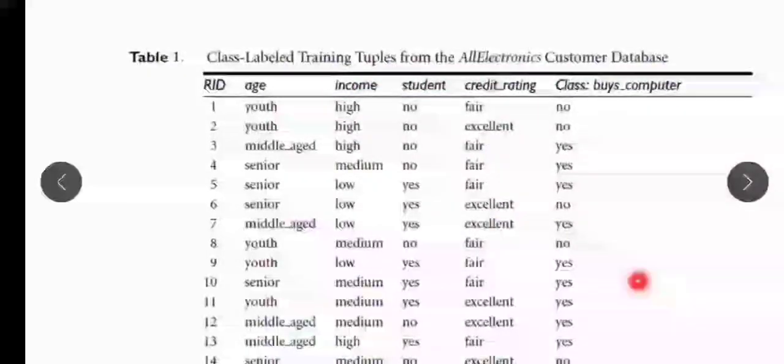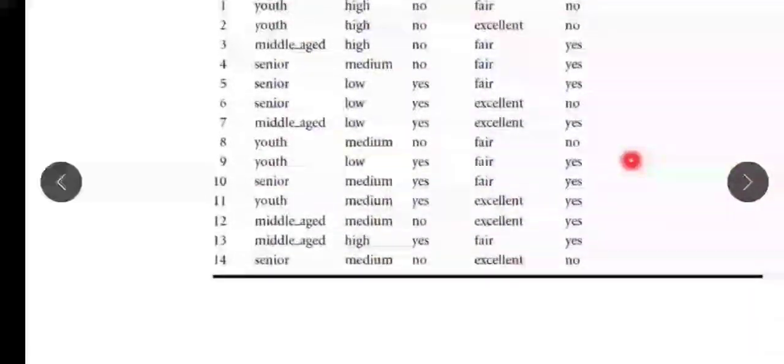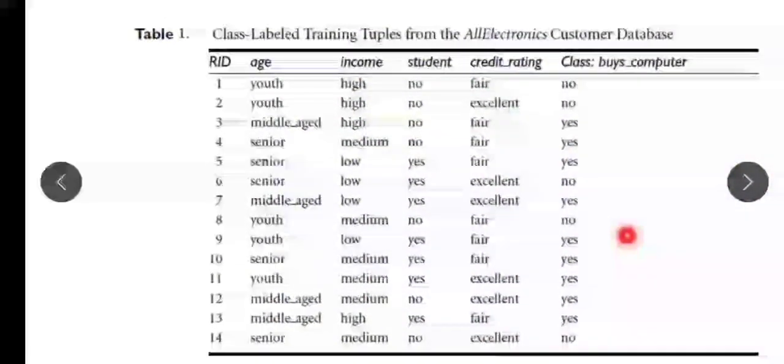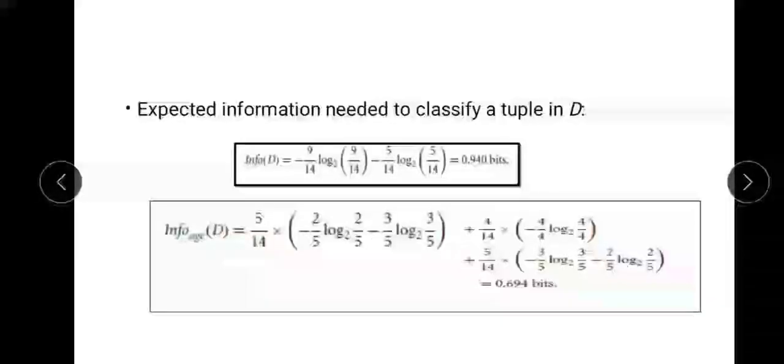In total, from this data set we have 5 tuples with age equal to youth. So that is 5 divided by 14 into the tuples having the yes class, which will be considered first, and the tuples having the no class label for age equal to youth, which will be considered.